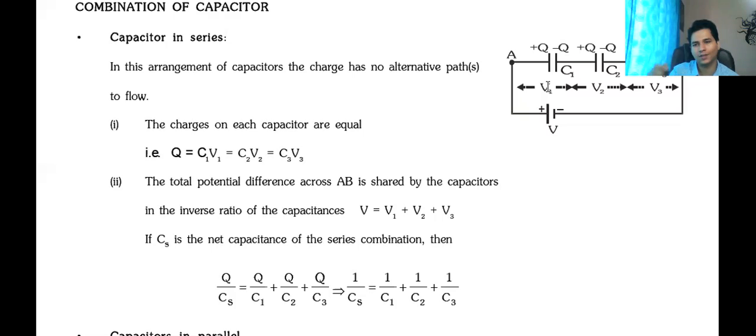Or just common sense, right? Because the capacitors will have different voltages. So V1 plus V2 plus V3 should be equal to this V. And then using the formula Q is equal to CV, I can find the formula of C equivalent. Clear hai? Right? So this is for series circuit.